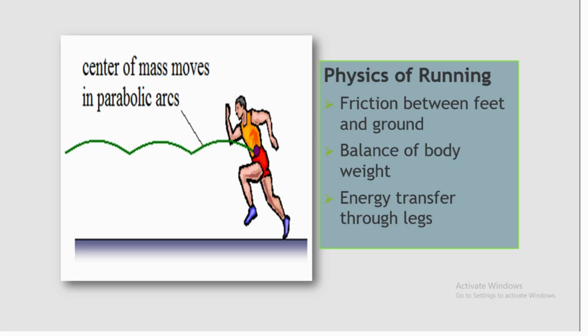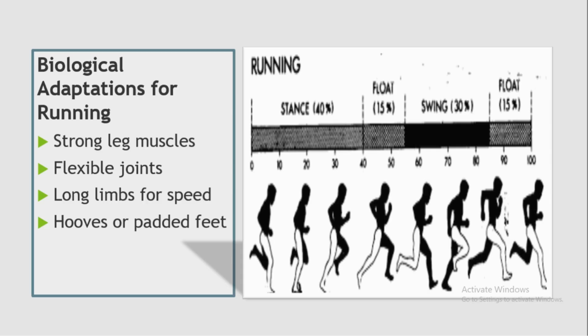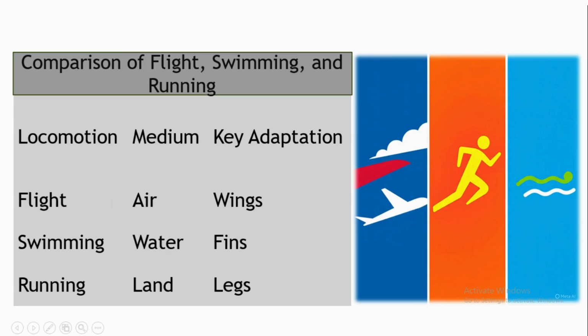The physics of running involves friction between the feet and the ground, a balance of body weight, and energy transfer through the legs. There are also biological adaptations for running, for example, strong leg muscles, flexible joints, long limbs for speed, and hooves or padded feet.